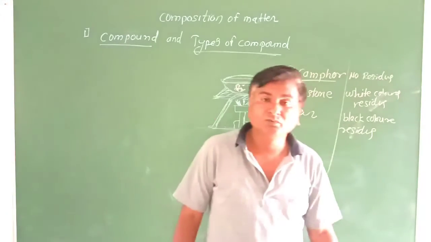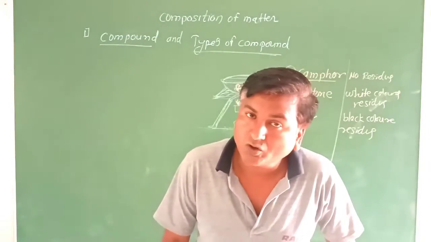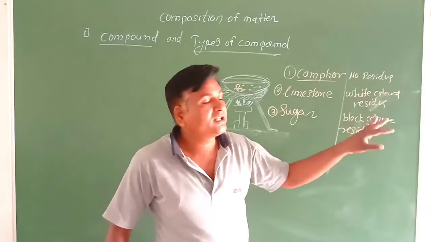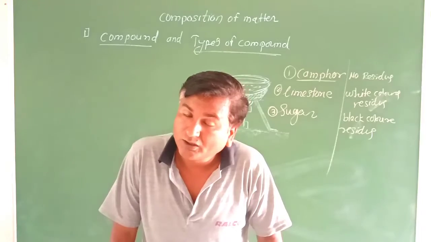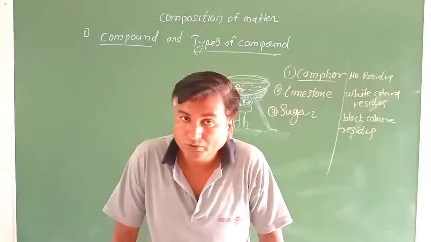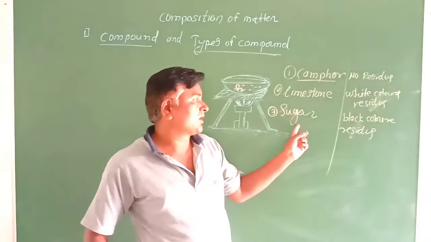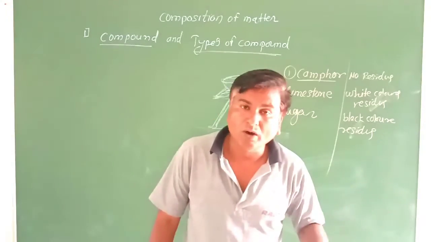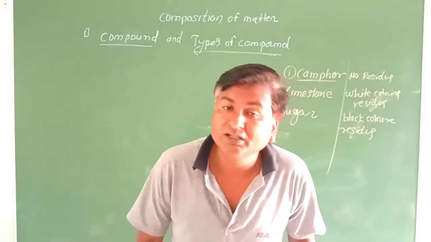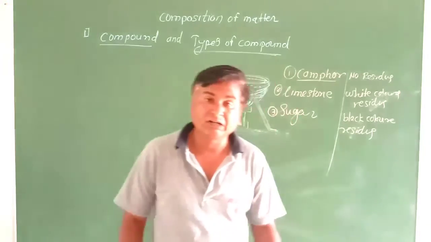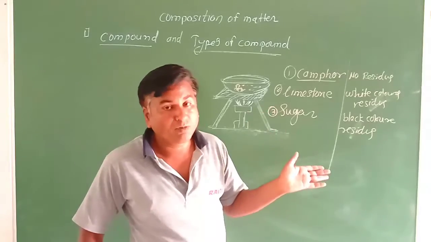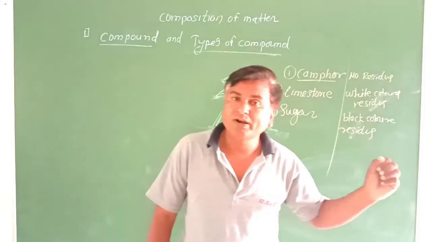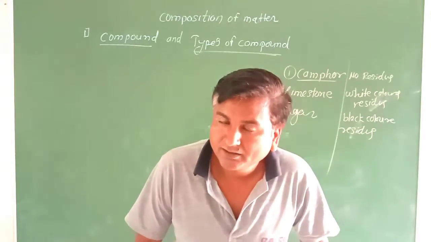Those substances, when we provide strong heat to them, leave a white color or other residue, we call inorganic compounds. Organic compounds leave a black color residue.